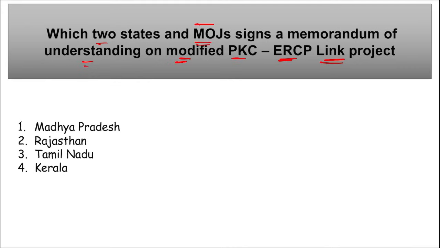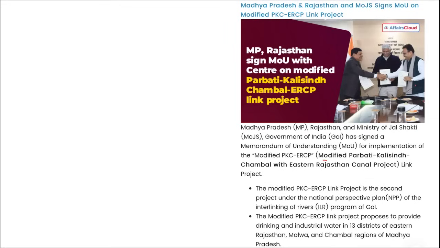First of all, remember the two states are Madhya Pradesh and Rajasthan. These are the two states that have recently signed a memorandum of understanding with Ministry of Jal Shakti, and it is for the PKC ERCP link project. What is this? It stands for Modified Parbati Kalisindh Chambal and Eastern Rajasthan Canal project. This project is the second project under the National Perspective Plan of the Interlinking of Rivers program of the Government of India, and this project was proposed to provide drinking and industrial water in the 13 districts of Eastern Rajasthan, and the Malwa and Chambal regions of Madhya Pradesh.